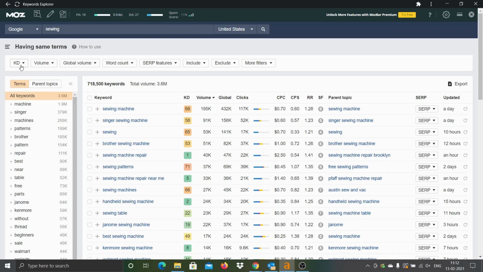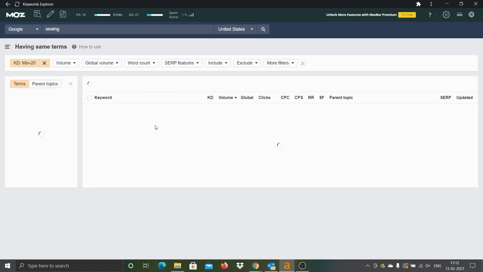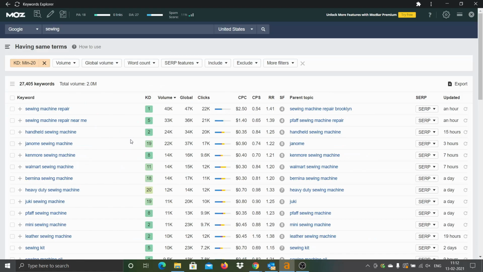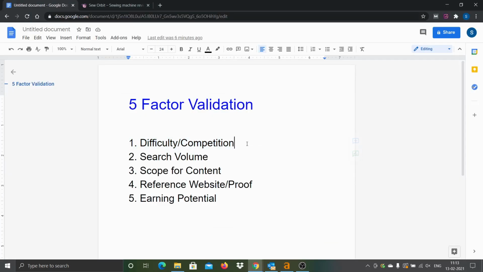Lesser is always better. So for new sites, I always suggest just look at how many keywords are there with difficulty less than 20. So let's apply that particular filter and see how many keywords will appear. Basically all these are the keywords that have lower difficulty, comparatively or relatively. You can see here with difficulty less than 20, there are nearly 27k keywords that appeared, right? That's a good sign. That means there are enough keywords with lower difficulty or lower competition. So that's what the first validation is all about.